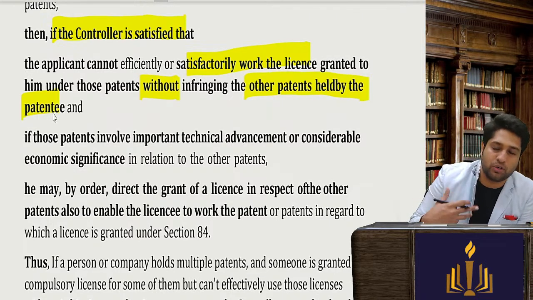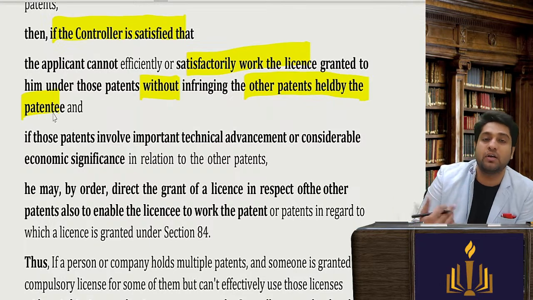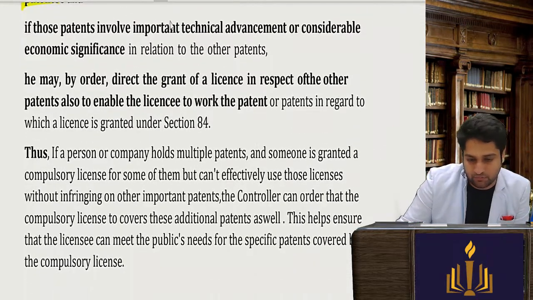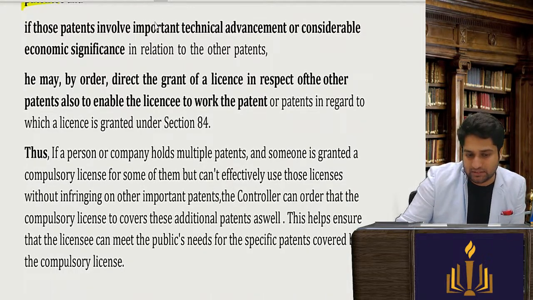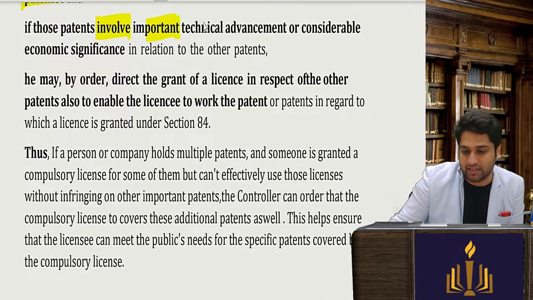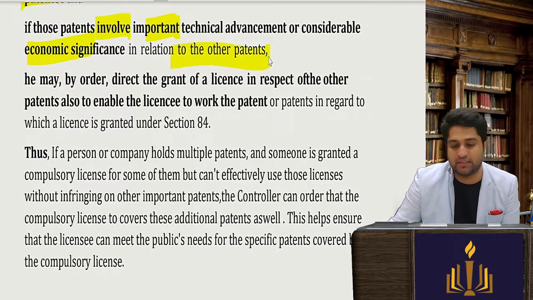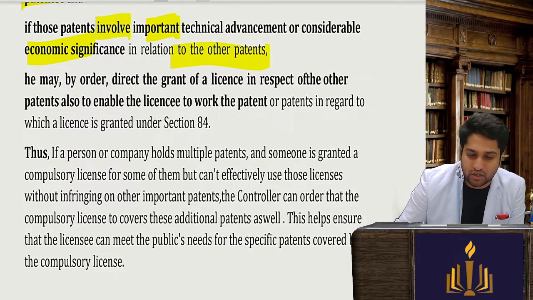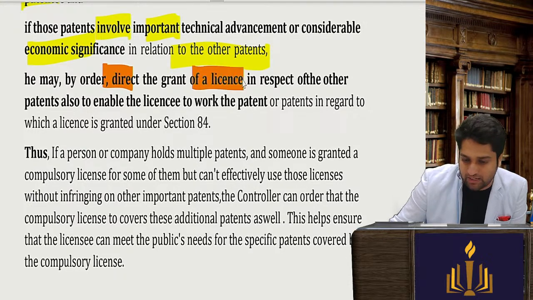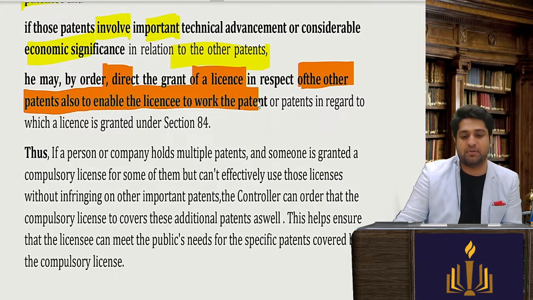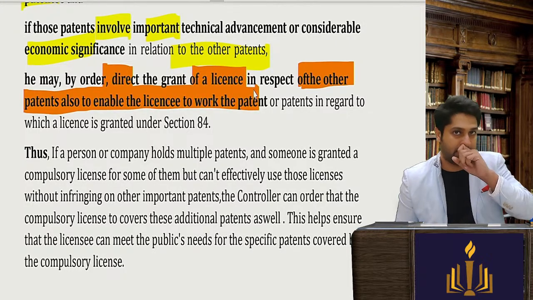So he's saying I cannot work for the public unless I get rights for the other patents as well. If those patents involve important technical advancement and economic significance, and are connected with the other patents, then the controller may direct the grant of license in respect of the other patents also, to enable the licensee to work the patent.